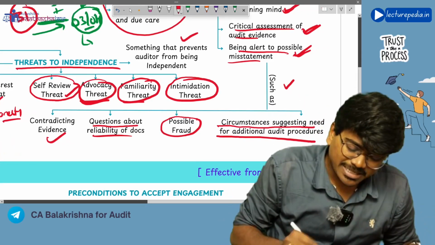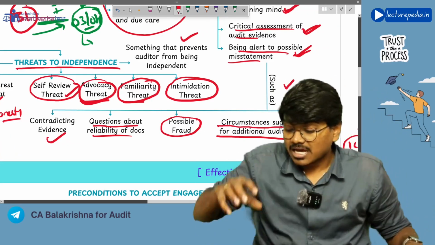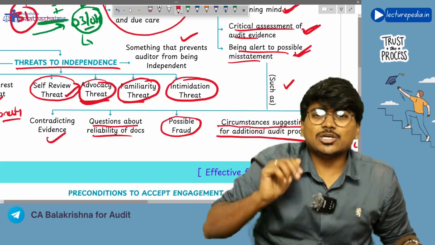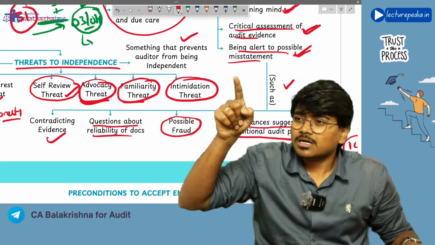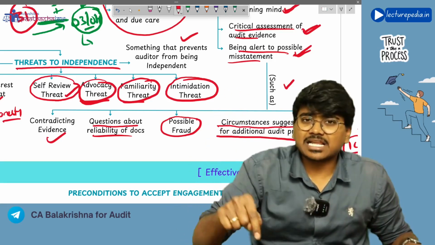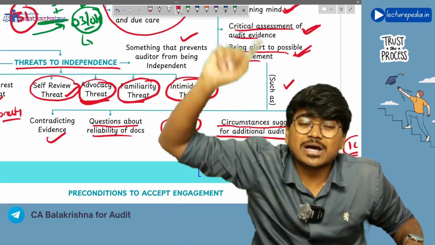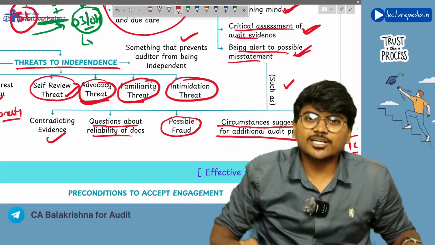Next, intimidation threat. Intimidation threat means the client is threatening you. If you give an adverse opinion or disclaimer of opinion, I will remove you as an auditor. The client is threatening you like this.